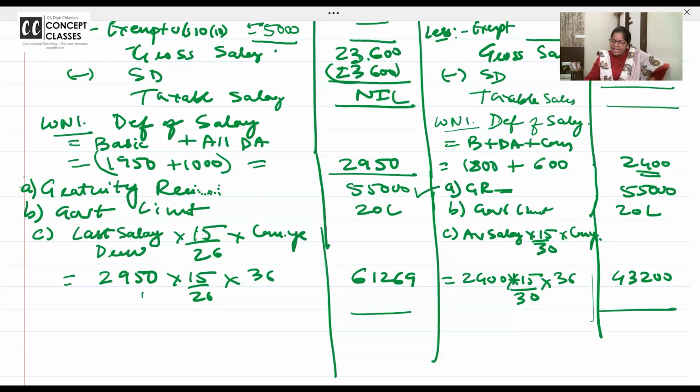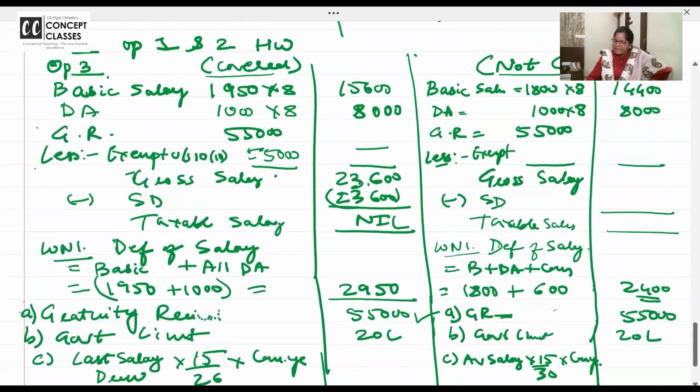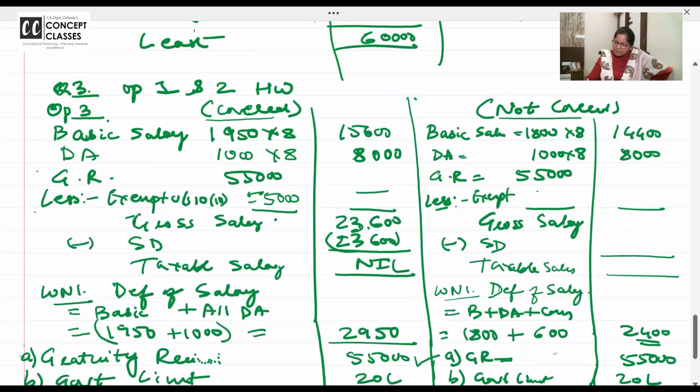Everyone is clear why I have taken 600 instead of 1000? Read the option number 3 first point. 43,200. Completed writing? 43,200, you deduct.